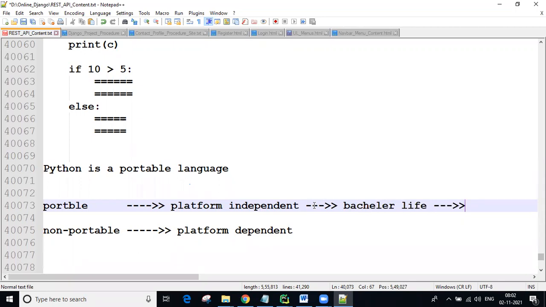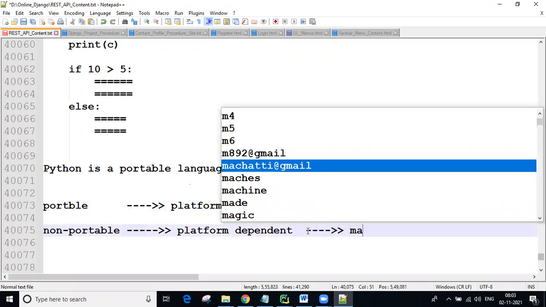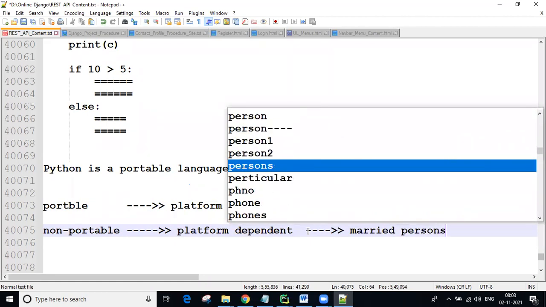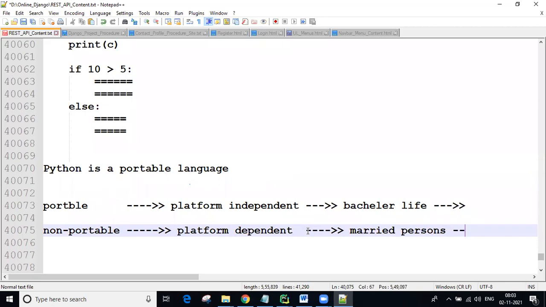Today morning here I'm eating breakfast. In the afternoon, maybe because of some work, I'm going outside, so I'll sit outside only. At night maybe I'll be sitting somewhere else. So bachelor life means going anywhere and eating anywhere, no restrictions. And non-portable means like a married person, guys. Married persons have their personal life. A married person has their own home.